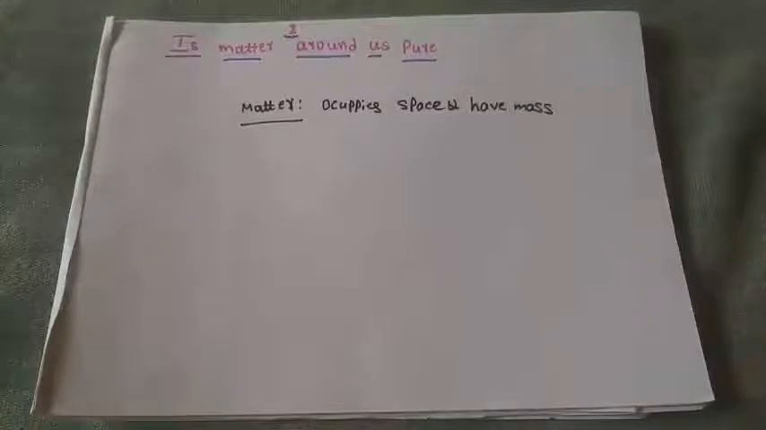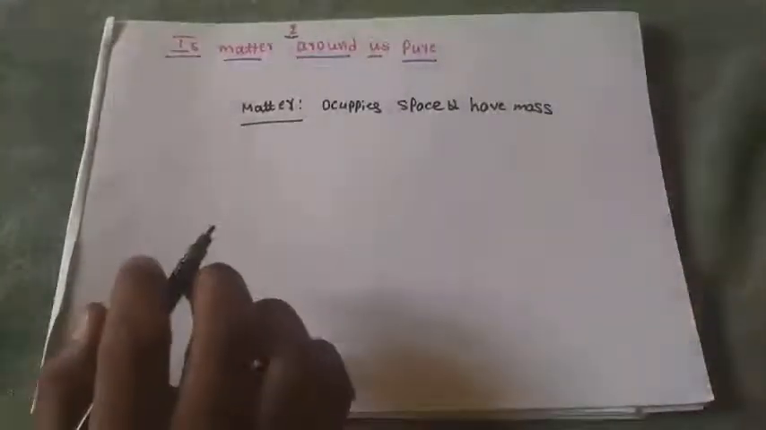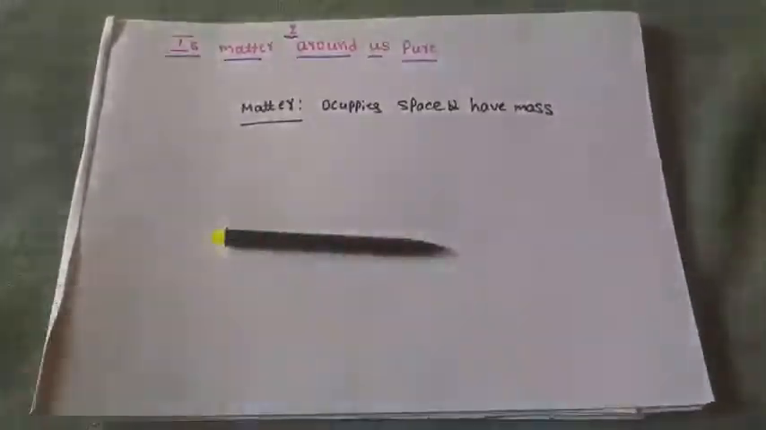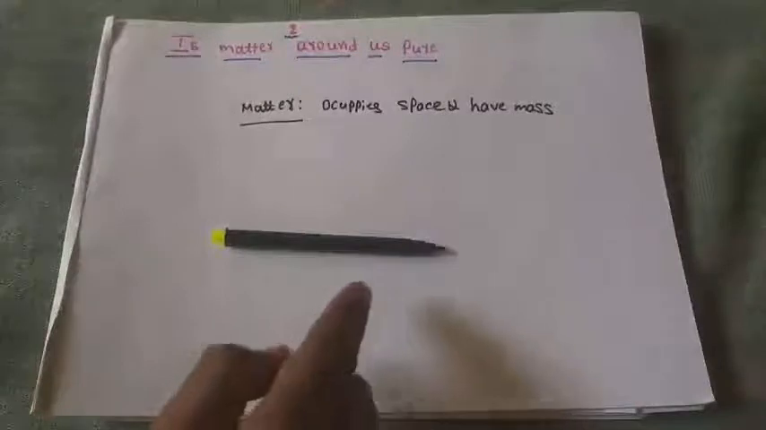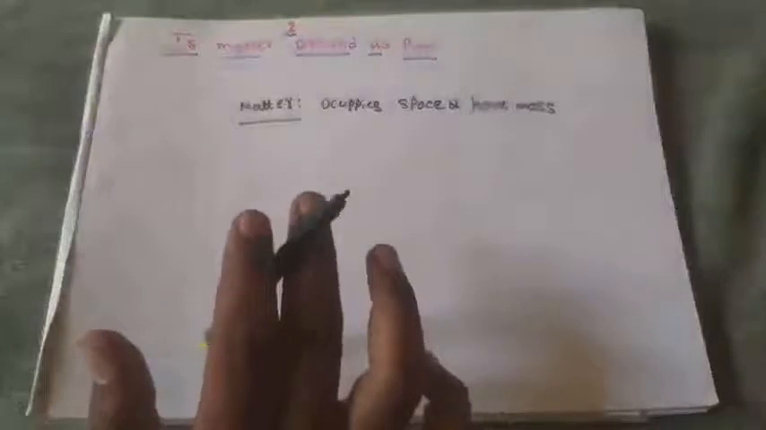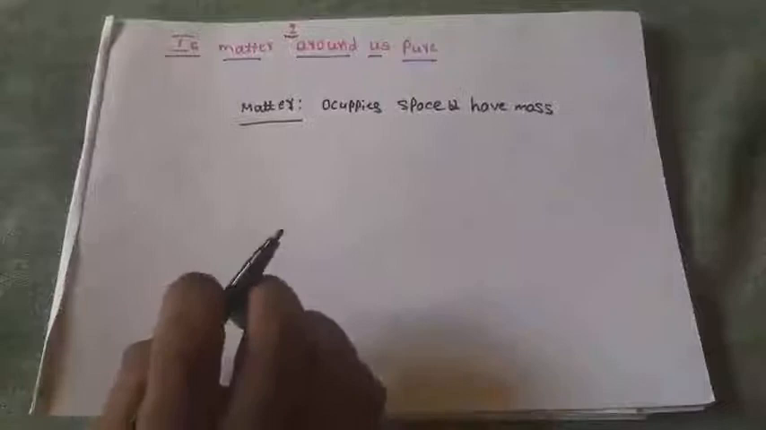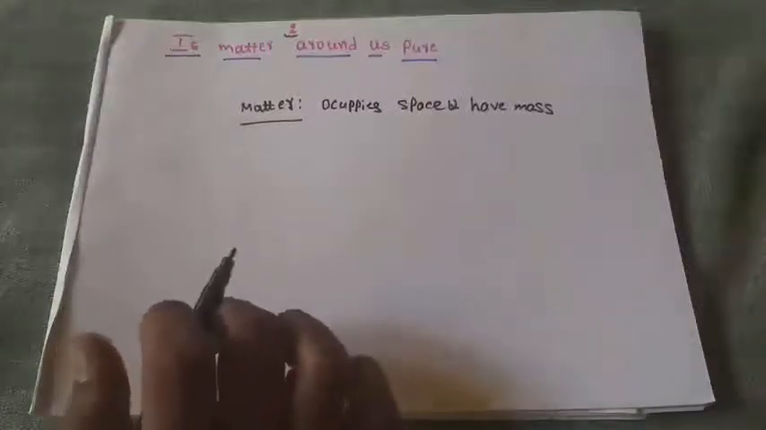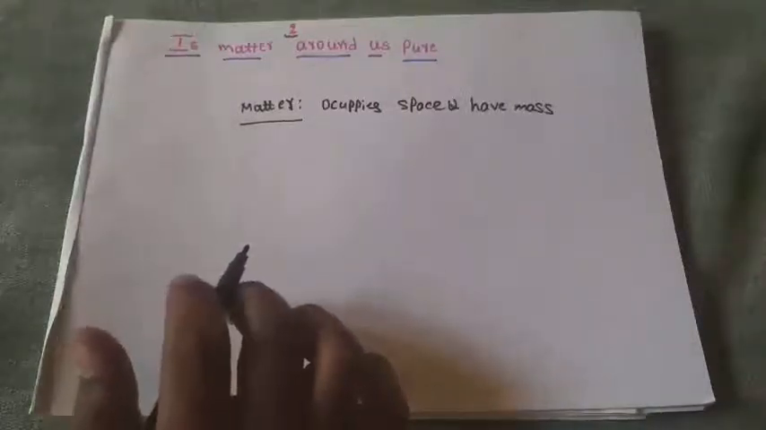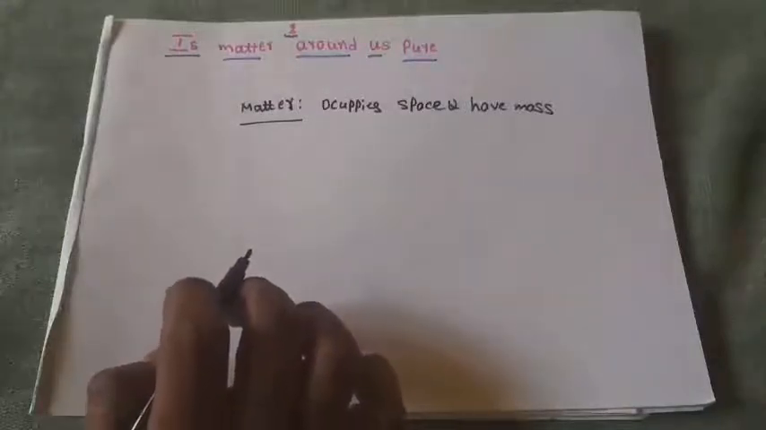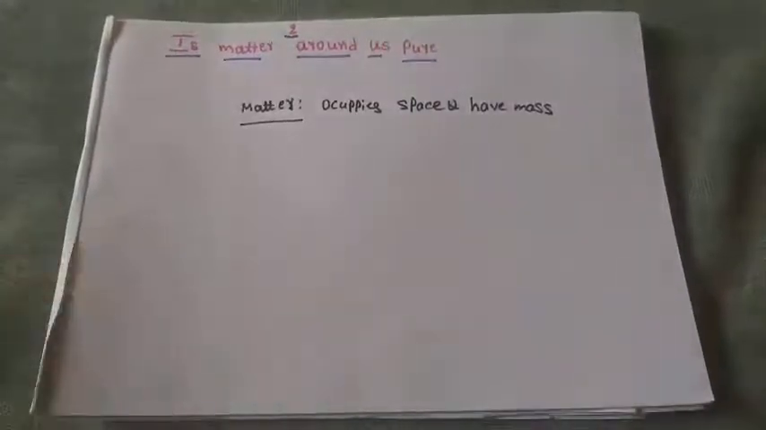Whatever substance you take around us comes under matter. This sketch pen is also matter because it has some mass and occupies some space. This book is also matter, and whatever things are present around us all come under matter because they all occupy space and have a mass. This is the definition of matter. Now, is the matter present around us pure or not?